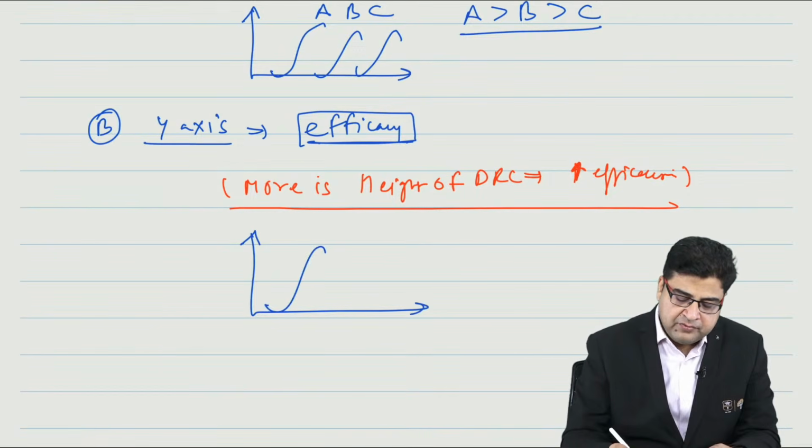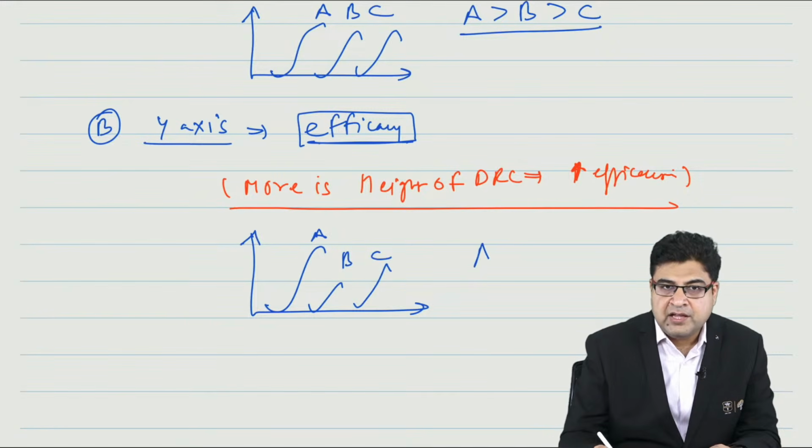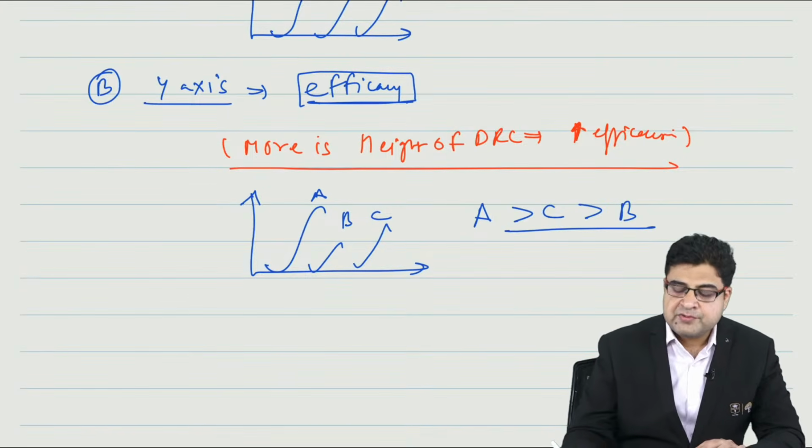Like if I draw the graph, these are the 3 medicines, A, B and C. Then I would say A has maximum efficacy, followed by C, then B. So in this way, I can find out.